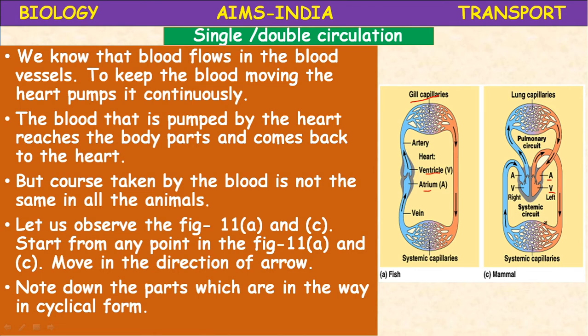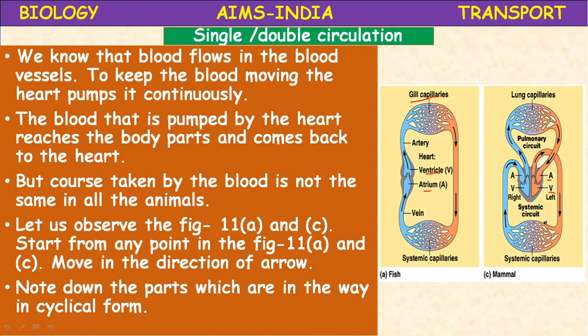Okay, so this is called systemic circuit circulation, meaning the circulation of blood between the heart and body parts except lungs. So here the blood is pumped twice, hence it is called a double circuit circulation. One between the heart and lungs, another between the heart and body parts. Okay children, so this is about double and single circuit circulation.